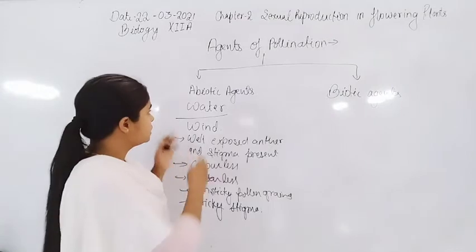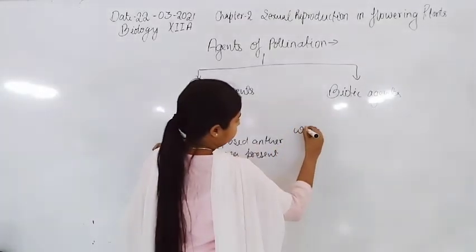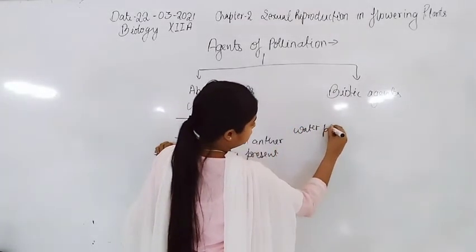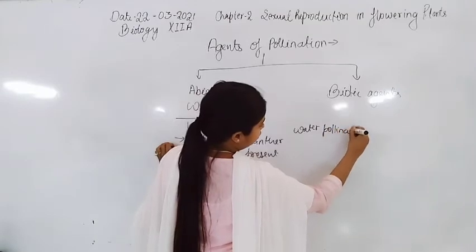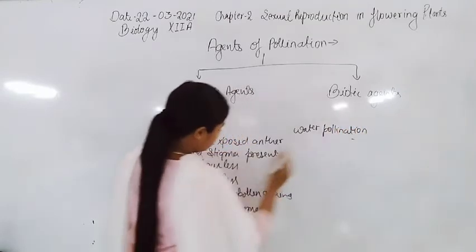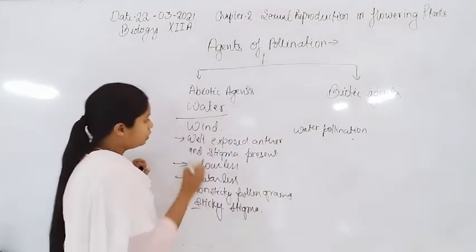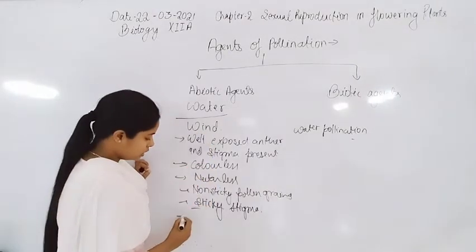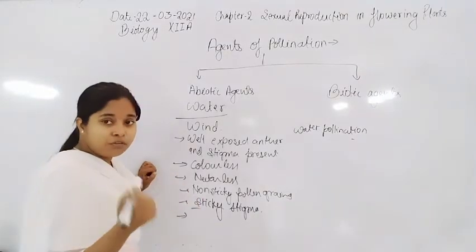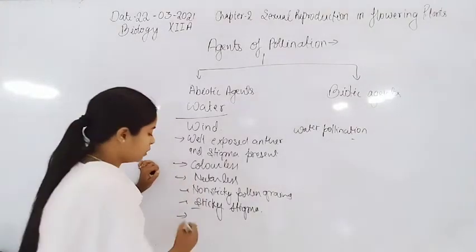Now second is water pollination. But first, another characteristic of wind pollination is the formation of feathery stigma.